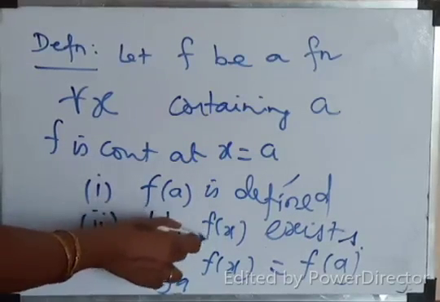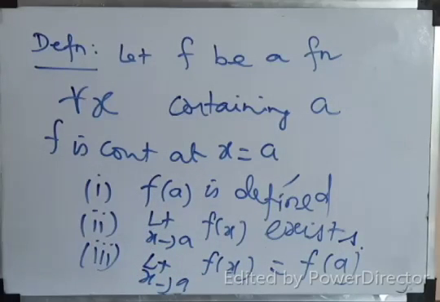Limit x tends to a, f of x exists. What is the existence of limit? Can you recall the 11th standard idea? What is the meaning of existence of limit? Someone is saying the answer, correct? Yeah, I know. Right. The answer is LHL equal to RHL, isn't it? Left hand limit equal to right hand limit. Then you can say the limit exists. Yes or no? Yes.